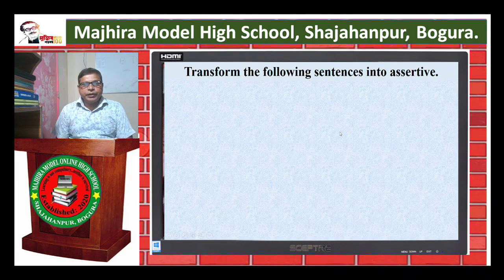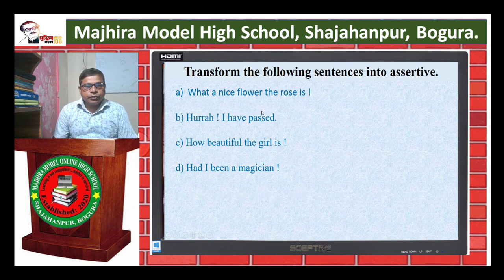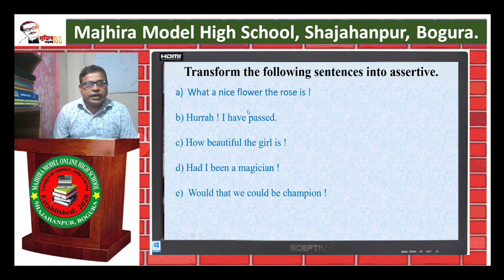Now, dear students, change the following sentences into assertive. A. What a nice flower the rose is. Here subject is the rose.